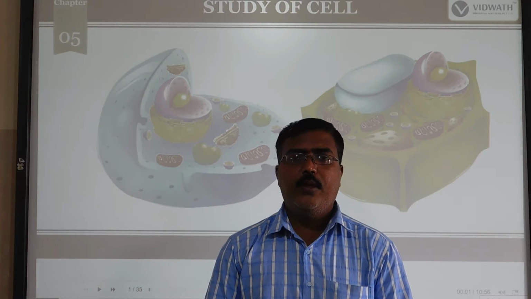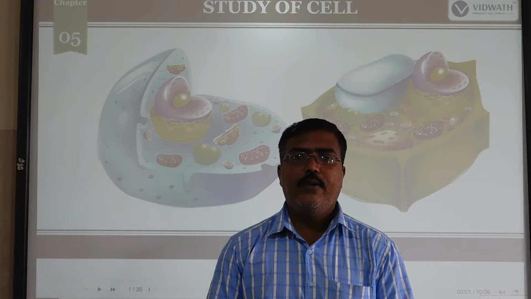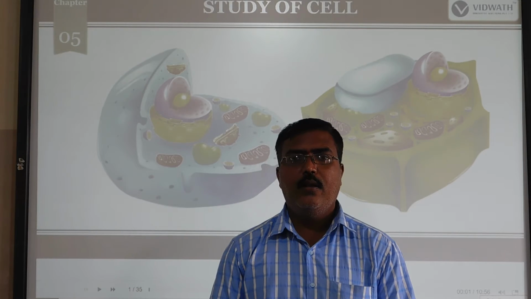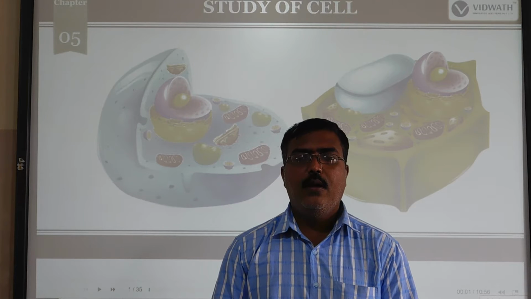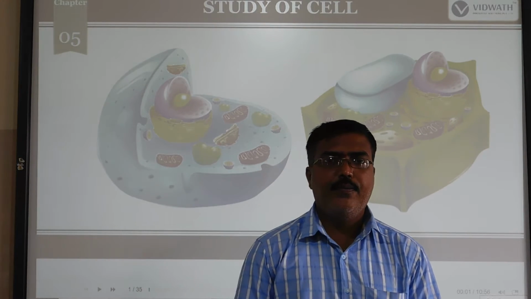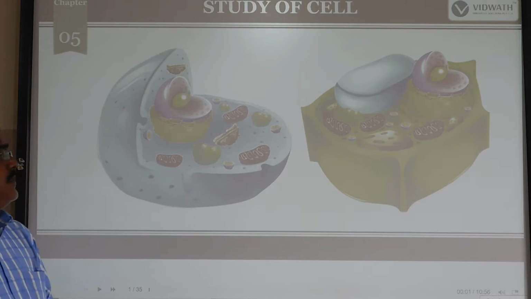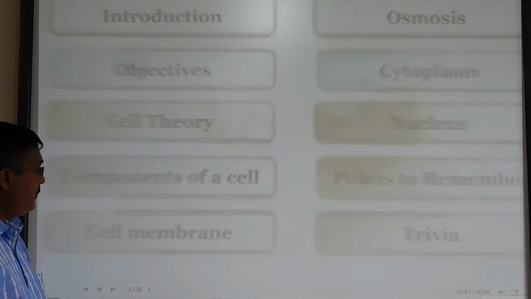So in this chapter, we will study what is the meaning of cell, what are its functions, what are the main components of the cell, and what is the difference between plant cell and animal cell. All this we will discuss in this session. So look at the drawing here. Whether it is a plant or an animal cell, it is called the structural and functional unit of living organisms.